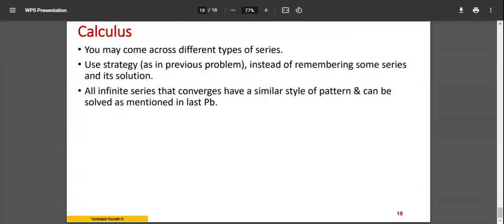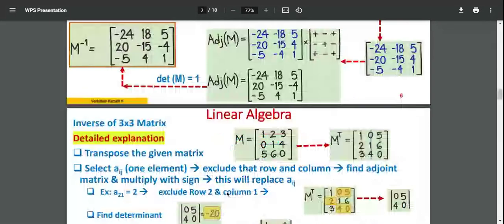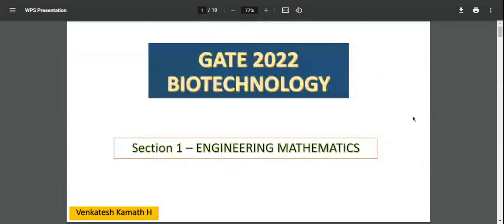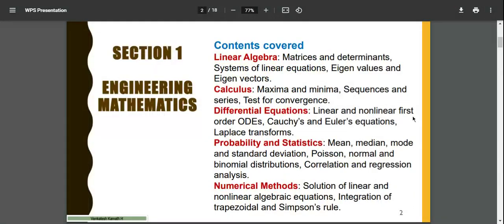In my next class, there are two ways I can think of. One, I can give you the recorded lectures, or I can take the session directly like this. Whoever is able to, may attend, and for others the recording will be available. My next topic, mainly, I'll focus on probability and statistics, where the majority of the questions are asked. I'll take more time on this, and maybe in the last session I'll concentrate on differential equations and numerical methods. Within 3 or 4 sessions, I want to clear it off.